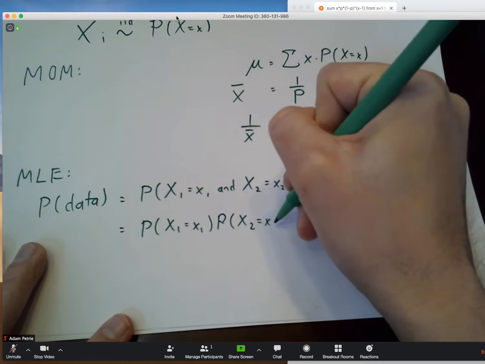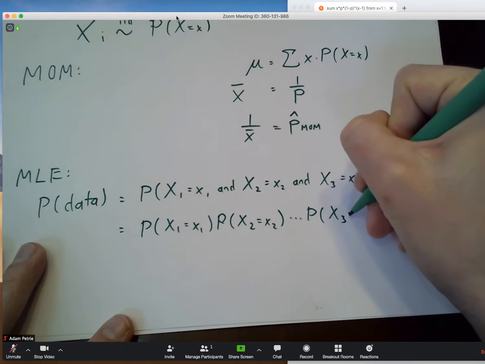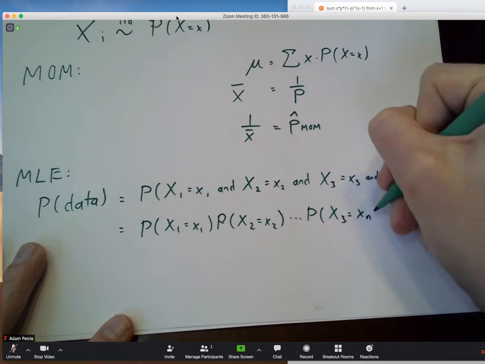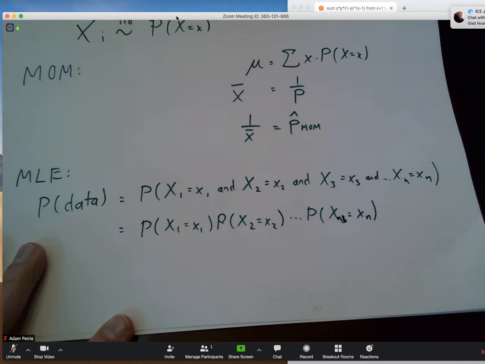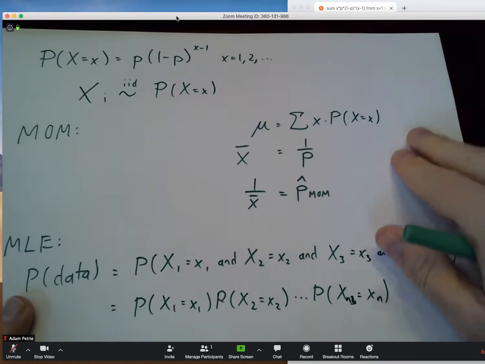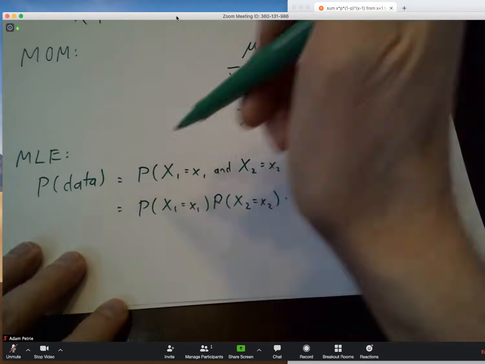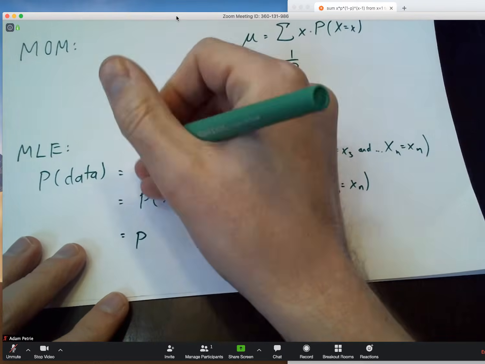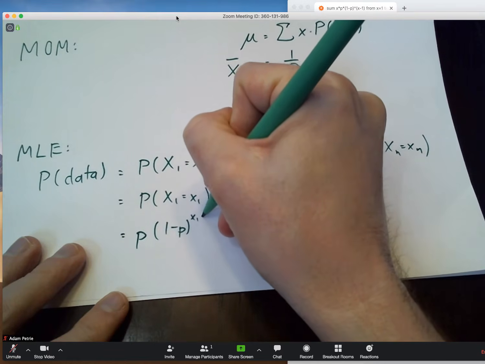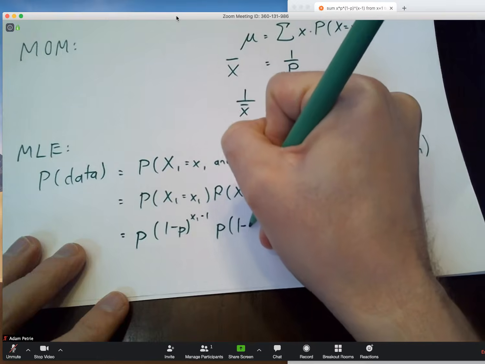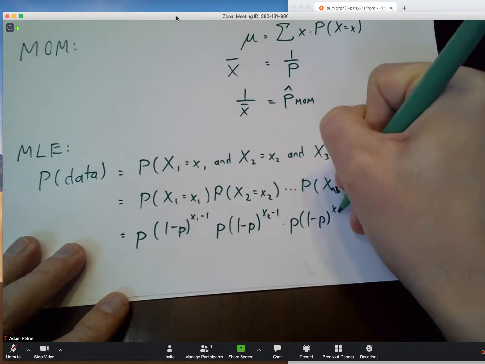And so when I do this, I can just write out the probabilities of each one of these individual observations. I'm going to be a little bit lazy and have that be the last one in the sequence, xn. And this I have a formula for. This is my formula for the PMF. I just need to plug in x1 and x2, x3, etc. instead of little x. So I'm going to take this and say, well, probability of getting a little x1 is p times 1 minus p raised to the x1 minus 1, times p times 1 minus p raised to the x2 minus 1, times p times 1 minus p to the x3 minus 1.